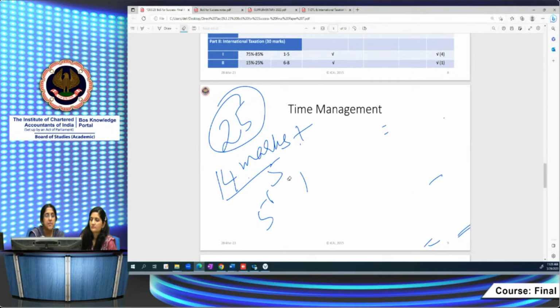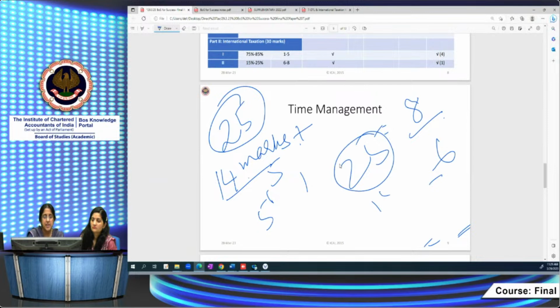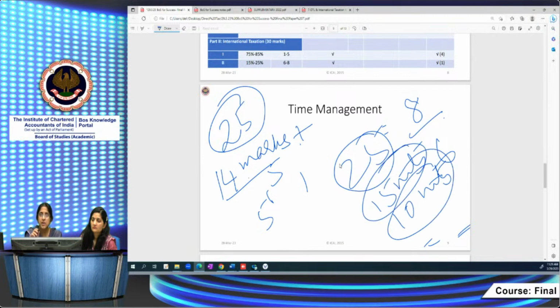Now I have 25 minutes for the other questions. Each 14 mark question, as I said, comprises 8 marks in DT and 6 marks in international taxation. So how do you do this in 25 minutes? 15 minutes should go for DT. According to the marks allocation, I'm telling 10 minutes for international taxation. This is how it should be for each question.